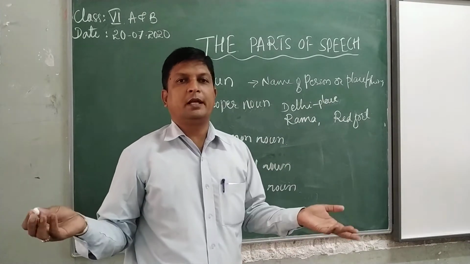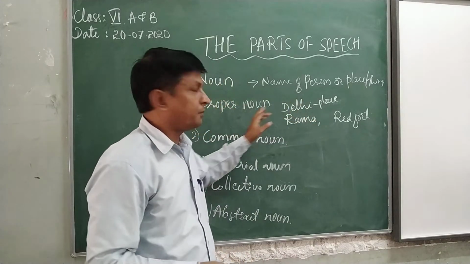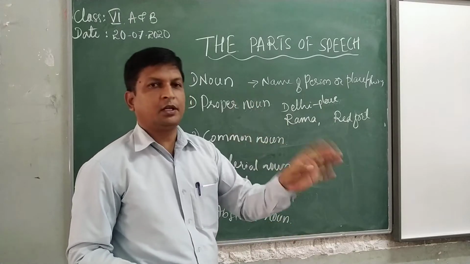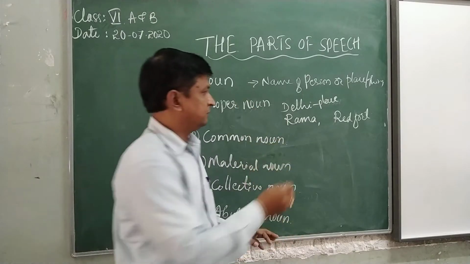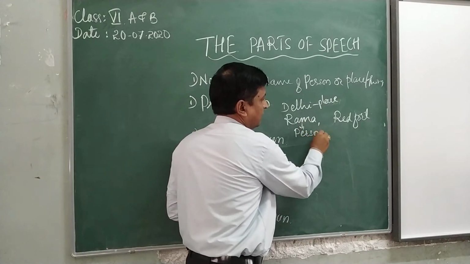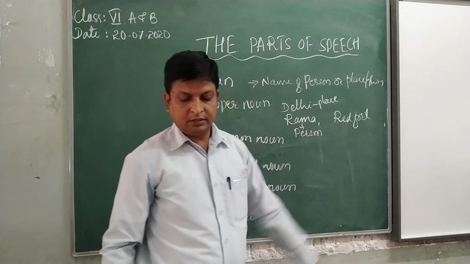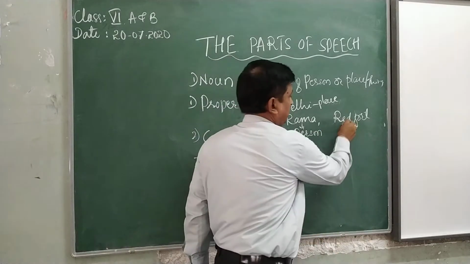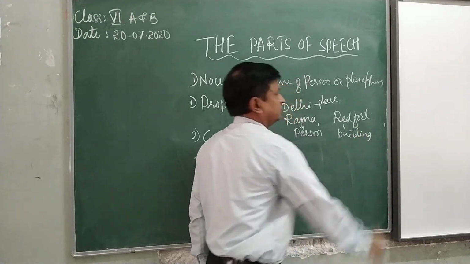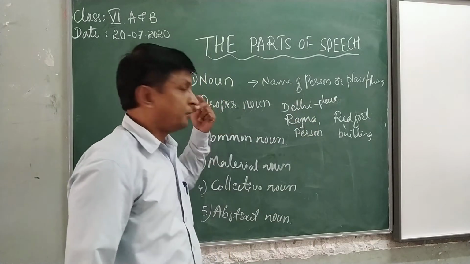We should not call Hubli as a Delhi. Delhi, particular name, it is a proper noun. And Rama means particular name, that person. Rama that leads to the person. And Red Fort means a building. So these are some examples of proper noun.